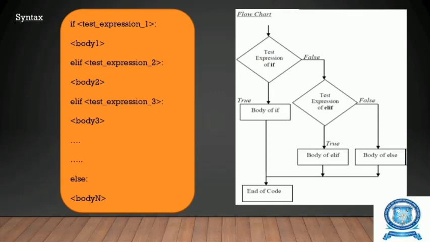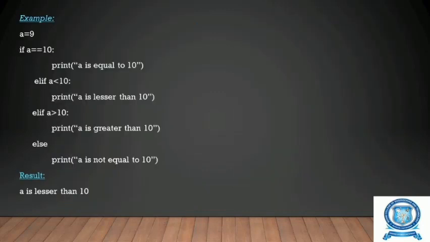If the elif is false, then it will move to the body of else. If the elif is true, then the body of elif will be executed. If none of the if and elif are true, then it will move to the body of the else. After executing all this, it moves to the end of the code. So, here we can check more conditions, and that is the advantage of the elif statement.